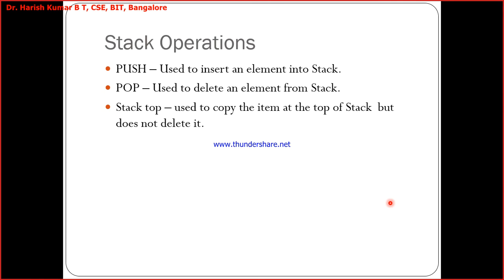What will happen to the top when you are performing the push operation? Top gets incremented. Whenever I want to add a new element to the stack, I'll increment the top, and then I'll add the element. So top will always be pointing to the first element on the stack. Similarly, when I want to remove an element from the stack, I'll be decrementing the top. So remember, whenever it is a push operation, top gets incremented, and whenever it is a pop operation, the top gets decremented. Understood?